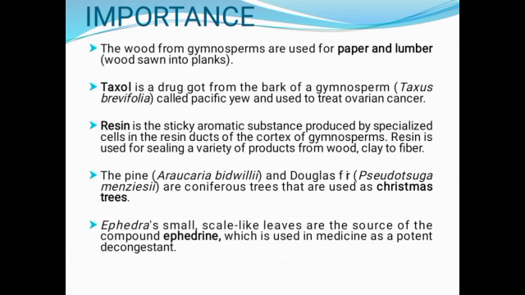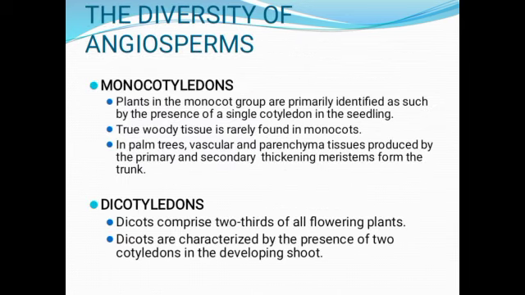Now, the pine and Douglas fir are coniferous trees used as Christmas trees. And you have Ephedra, whose small scale-like leaves are a source of the compound ephedrine used in medicine as a potent decongestant. Now let's talk of the diversity of angiosperms.